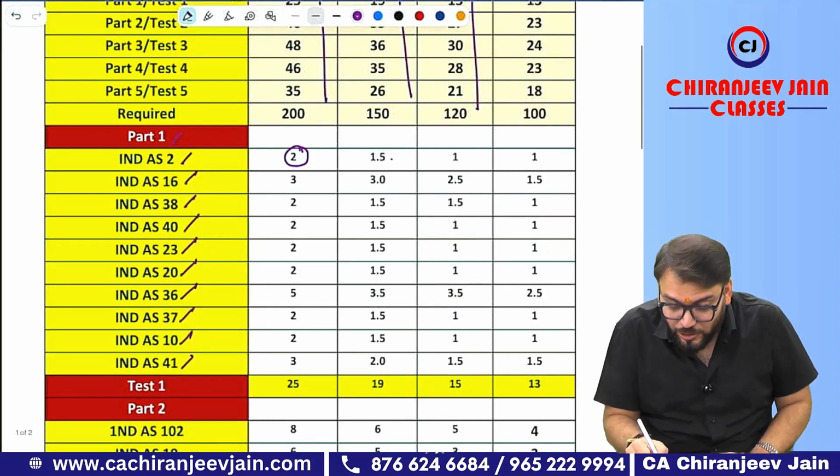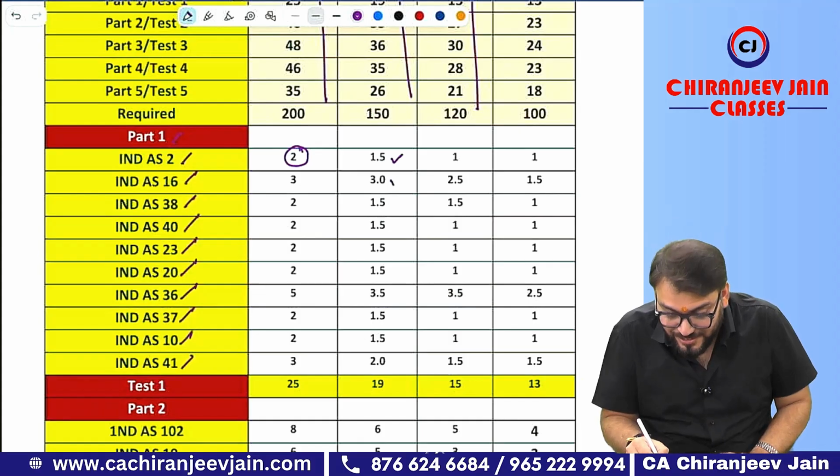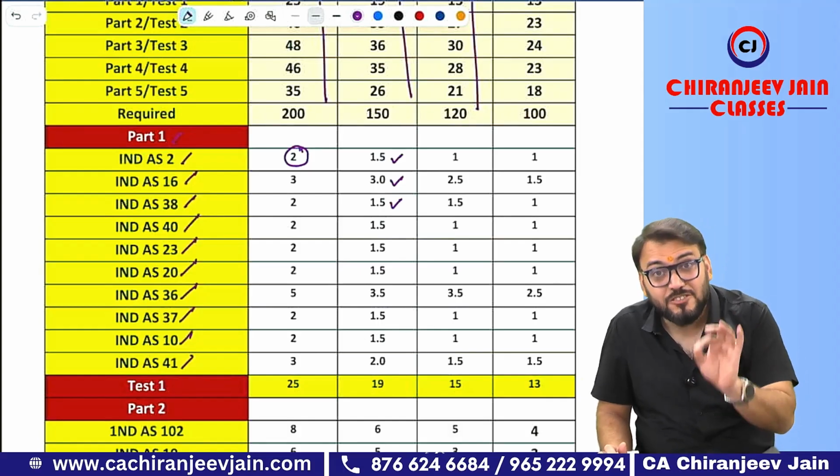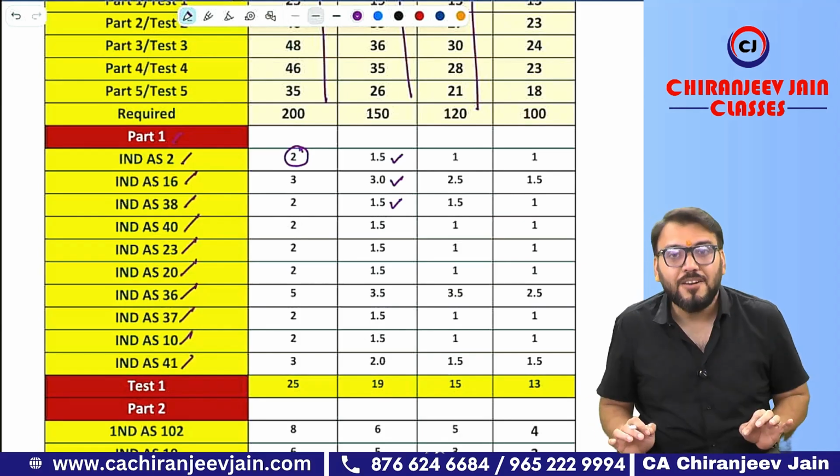So for Ind AS 2 you require 1.5 hours. For Ind AS 16, 3 hours. For Ind AS 38, 1.5 hours and so on. It means now you know how many hours is required for each chapter. This is going to save you. And this is only required for this point.